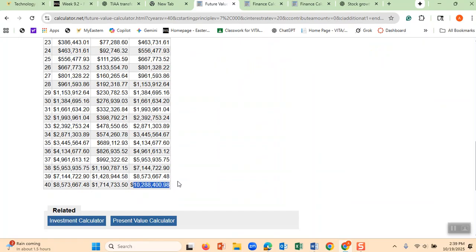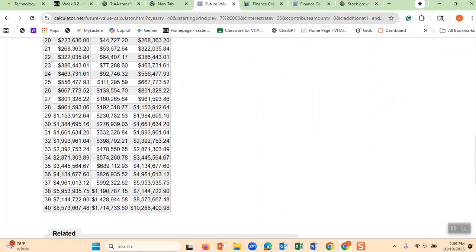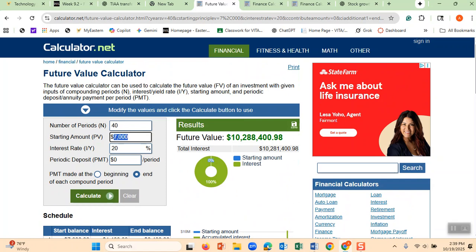The purpose of me showing this calculator to you is to show you the power of compounding, because this high interest rate is going to give you significant growth. Can you imagine that $7,000 becoming almost $10 million 40 years from now? Yes, if you can find a stock that goes up at 20%. Of course, it's very hard to find those stocks.